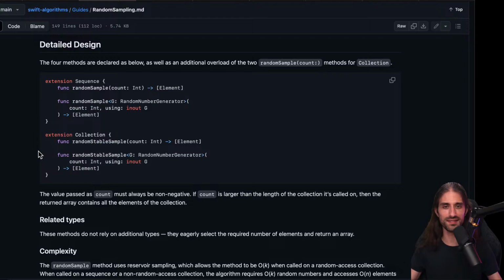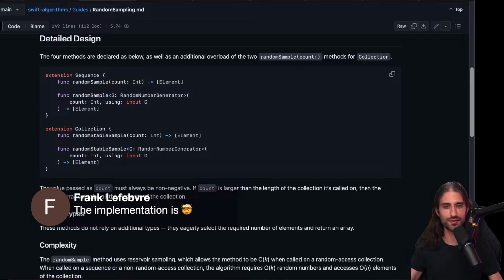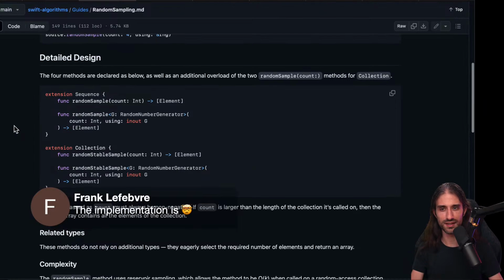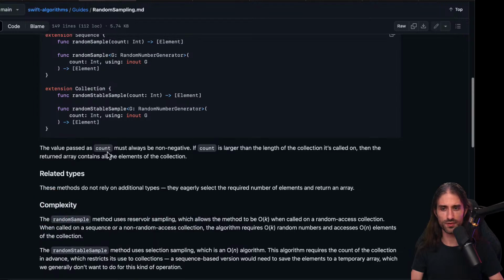And I'm sure that behind this code, which is indeed quite a mindfuck, there is some mathematical theory behind it to prove that it's indeed correct. So they said the value must always be non-negative for the count. It makes sense.